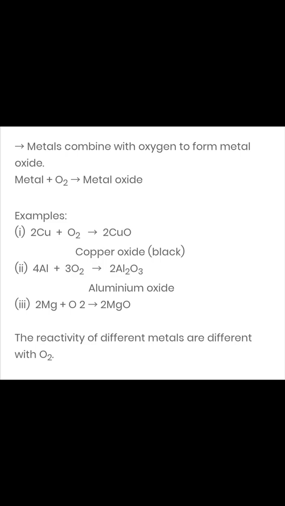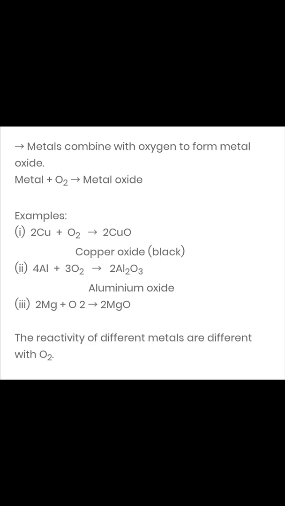Metal atoms can lose electrons to form positive ions. Therefore, metals are said to have electropositive character. For example, if we talk about the metal sodium, sodium is going to lose one electron to form sodium positive ion, that is called cation. That is why we say that metals are electropositive in nature. They generally lose electrons to form positive ions called cations.